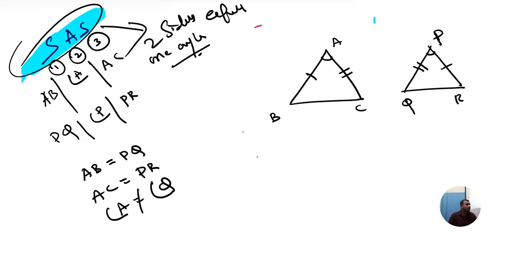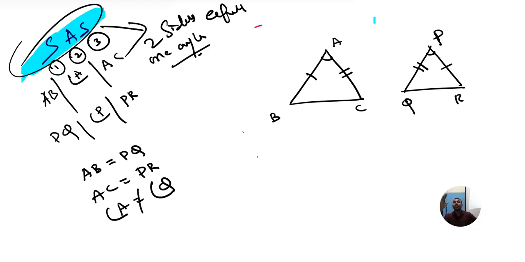Now, can you tell me, are these two triangles congruentially equal? Sure. Are these triangles congruentially equal? No? Okay.